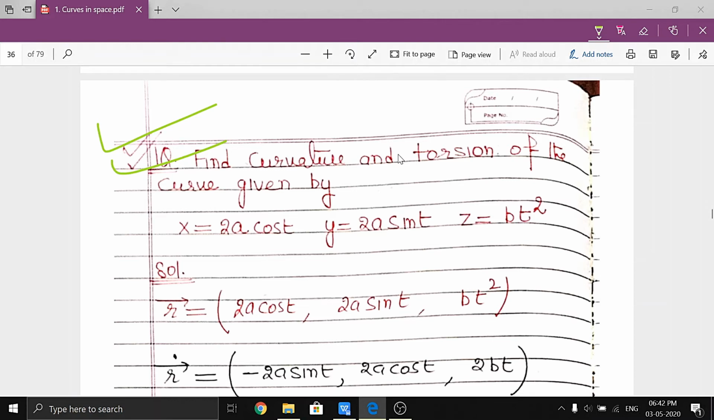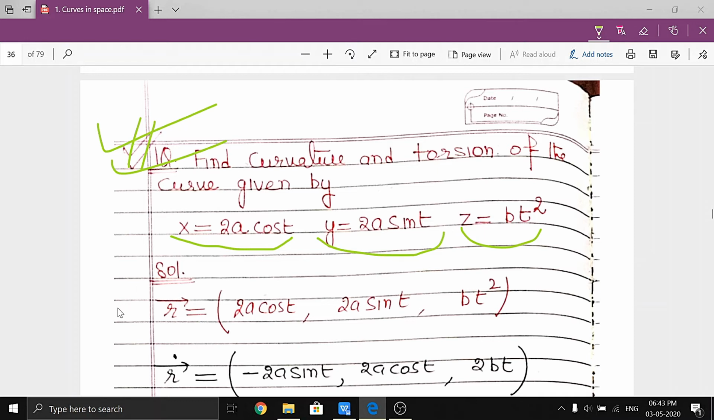So just concentrate on how to find the curvature and torsion. Question: the question is related to a parametric form. Suppose in the given question, x is equal to 2a cos t, y is equal to 2a sin t, and z is equal to bt square. Now the question is in terms of t, which is in parametric form. So we will apply the results of r dot, r double dot, r triple dot.